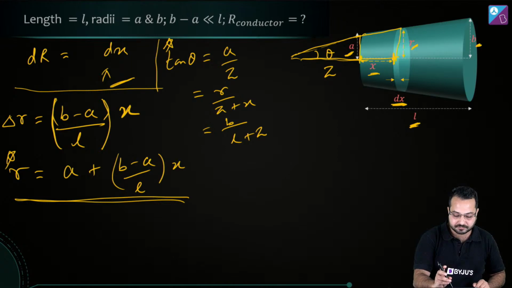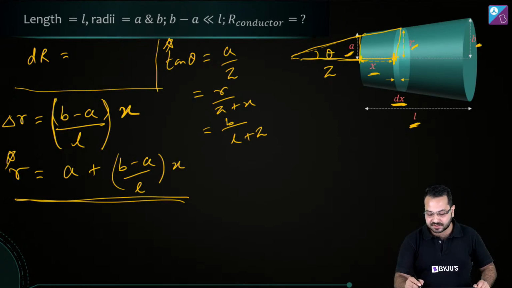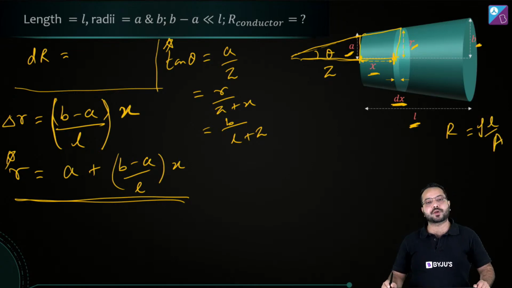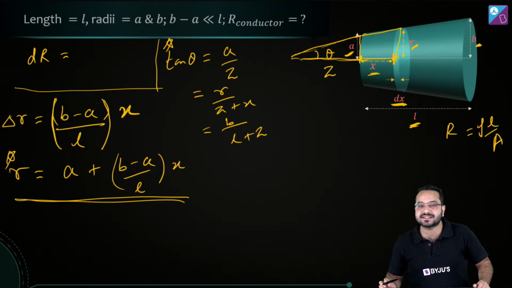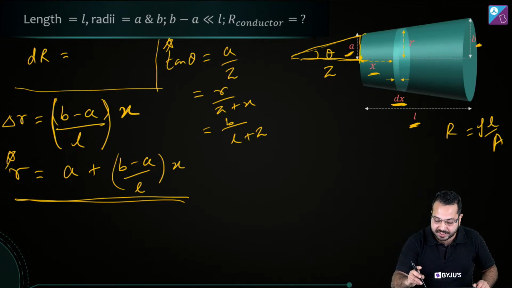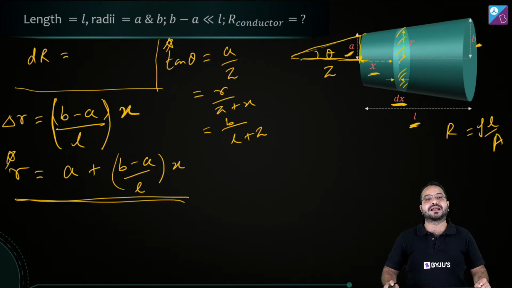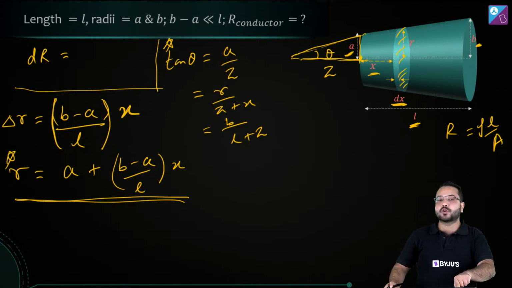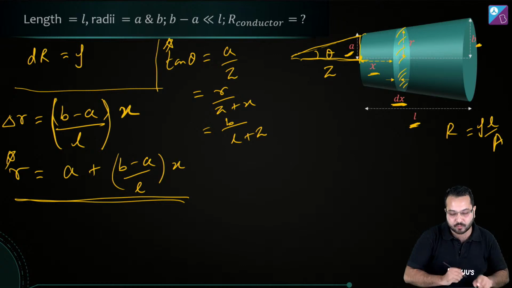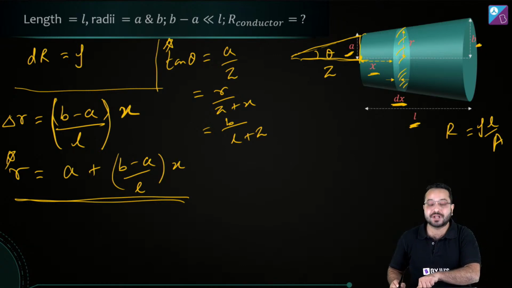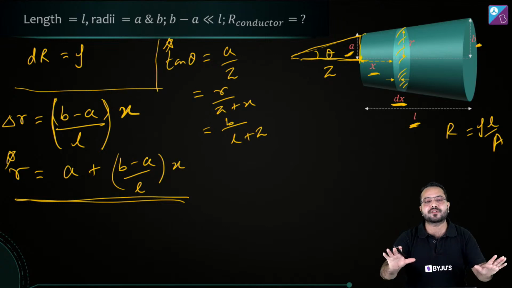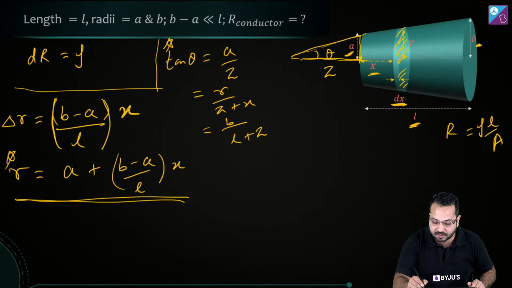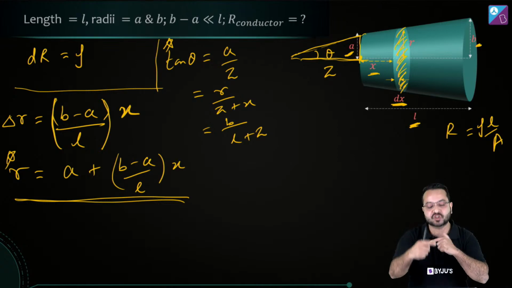So dR, what is the resistance? The resistance for any resistor is rho L by A. Now what we have chosen as the resistor over here is this representative element. We have chosen this thin circular disc. So this is going to be rho. Let me substitute rho over here. Now we have to substitute the length. What is my resistor? Forget about everything else. Just think about this shaded region, this thin circular disc.